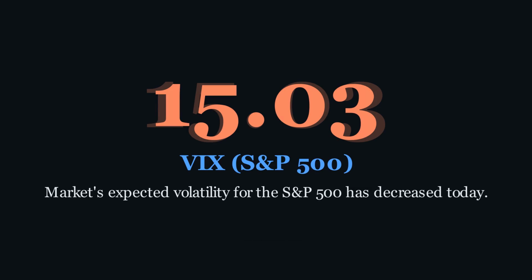Today, the actual VIX for the S&P 500 is around 15.03, showing a decrease of over 5% from yesterday. This tells us that the market's expected volatility for the S&P 500 has calmed down. But what about other markets? Is this calm widespread, or is fear simply shifting? By calculating VIX-style indices for Bitcoin or gold, for instance, we could see if their implied volatility also dropped, or if traders are bracing for turbulence elsewhere. This generalized approach gives us a much richer, multi-dimensional view of market sentiment.